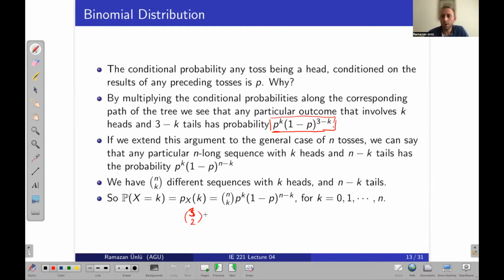The corresponding probability is p to the k times 1 minus p to the n minus k, which is the probability of only one branch, and n choose k is how many different branches we have. If you multiply these, it will give us the probability of X equal to k, which is the PMF of k. Okay, so this is how we calculate the PMF.